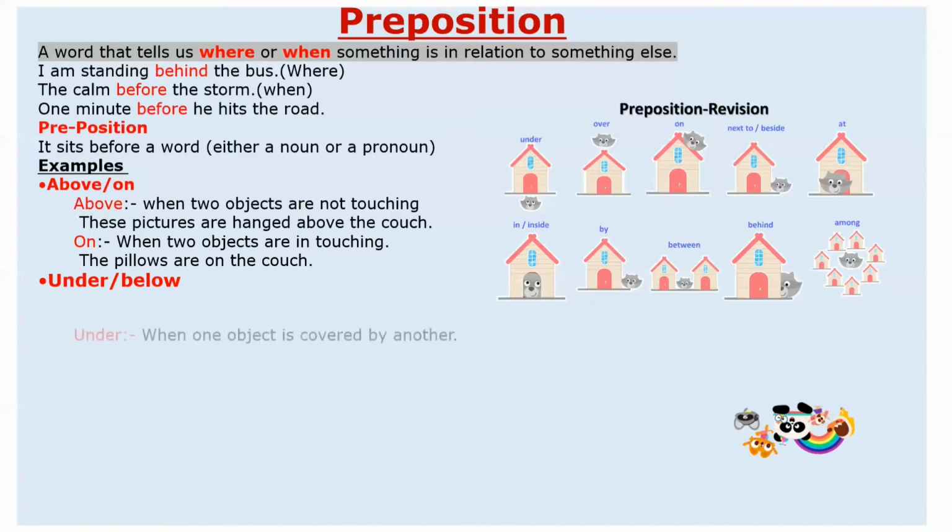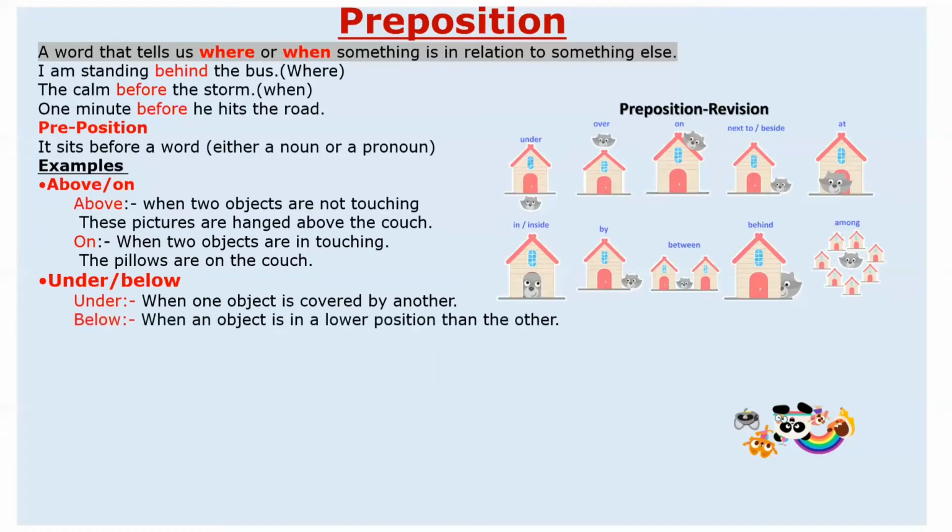When an object is covered by another, then we use the preposition under. Below is used when something is in a lower position. Let's take one example. If I say Neha hid under the table, that means Neha is covered by the table.